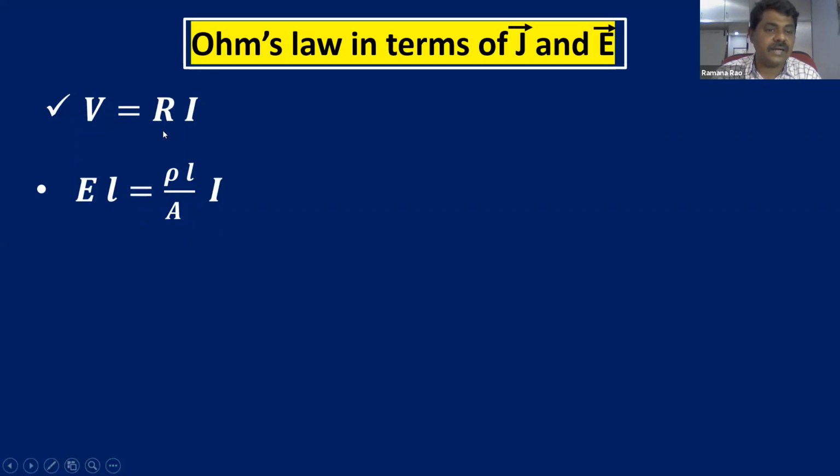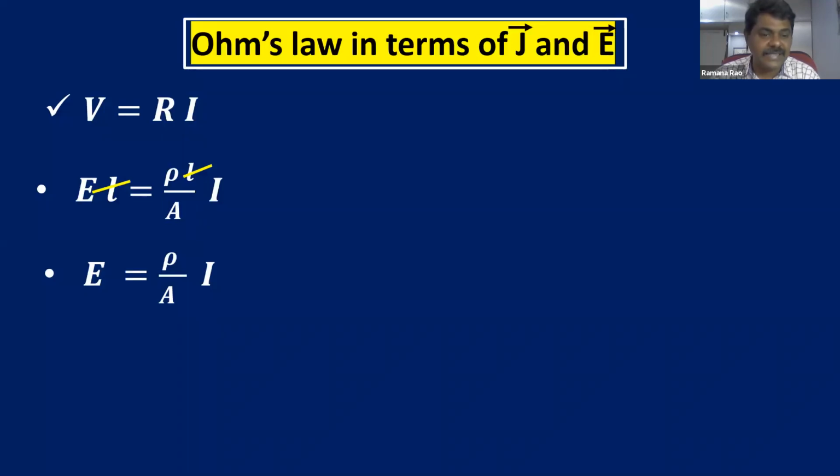Then R. We know R is equal to rho into L by A. This also we learned in the last class. So V is equal to R into I, that is, R is equal to rho into L by A, into I. We are substituting V is equal to EL and R is equal to rho into L by A. See children, L and L are going to cancel. Then E is equal to rho by A into I.